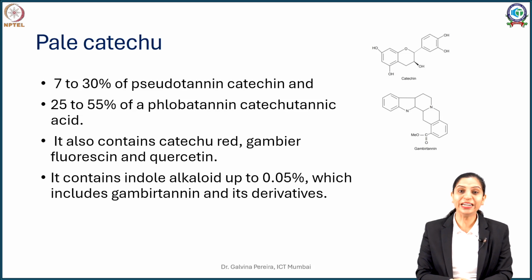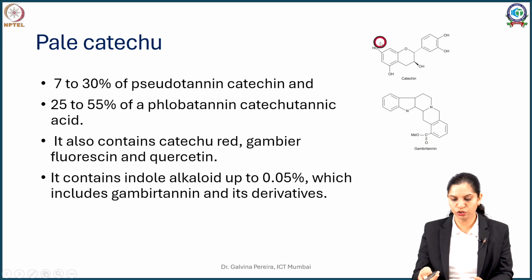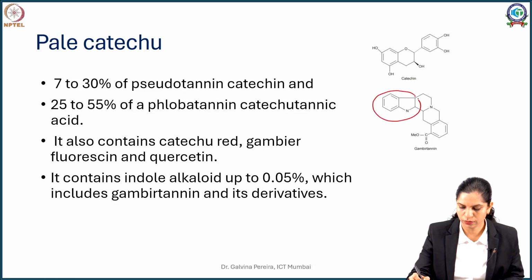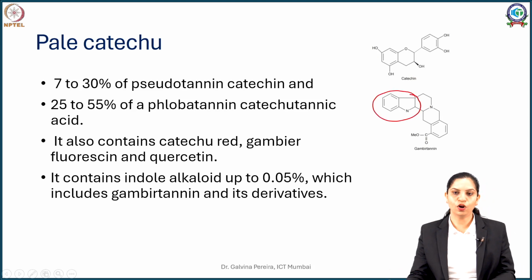Now it has one more interesting principle, and that is called Gambier fluorescein and catechu red. Gambier fluorescein, as the name indicates, has the ability to fluoresce. Catechu red is more of a phlobaphene derivative, and quercetin is a flavonoid derivative. Apart from it, it contains an indole alkaloid. You can see the structure of it. So this is the indole moiety in the indole alkaloid, and this is called Gambier tannin. Now Gambier tannin is also a principle responsible for fluorescence of the pale catechu extract.